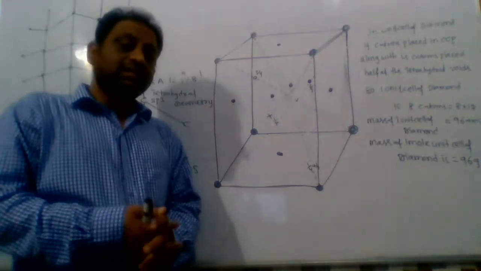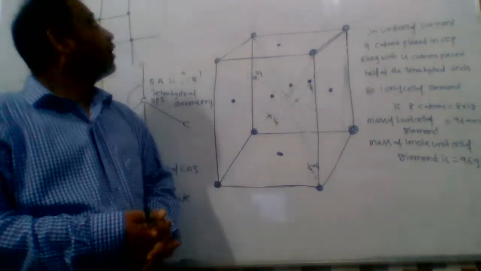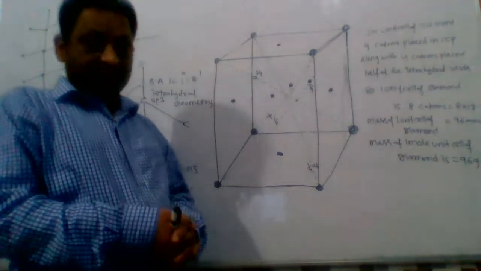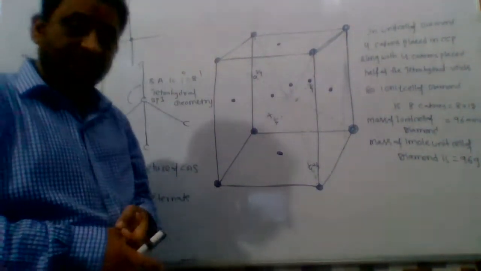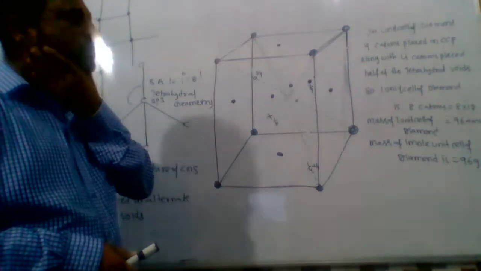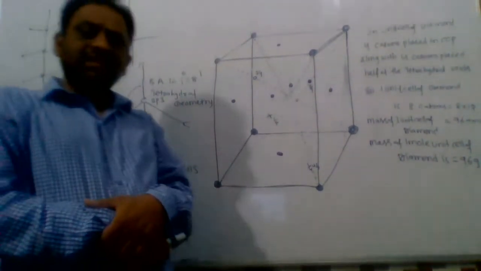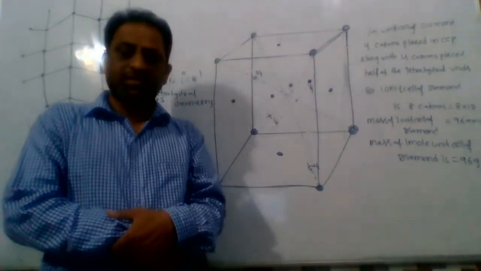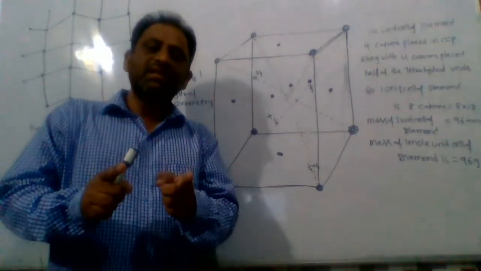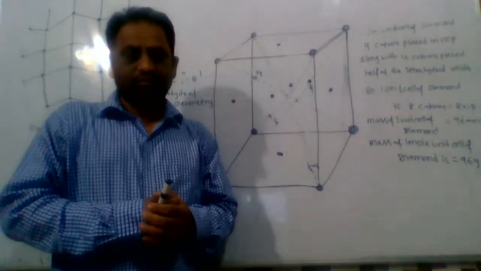Today we will discuss allotropic forms of carbon. Carbon has the maximum number of allotropic forms compared with other elements.